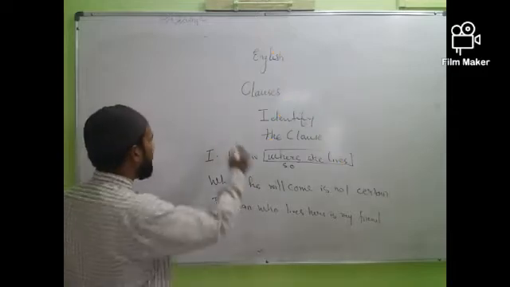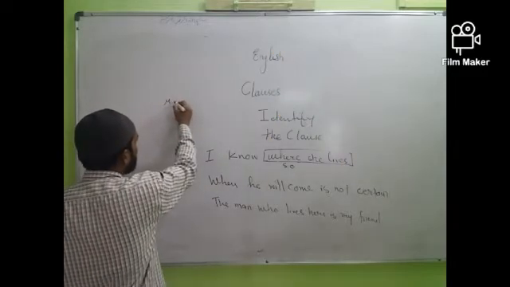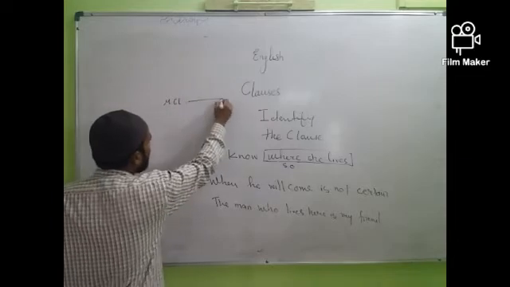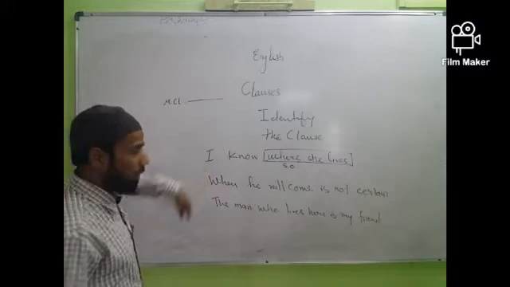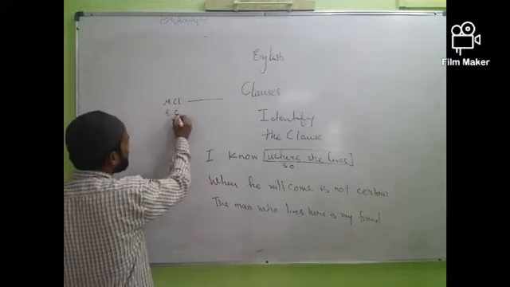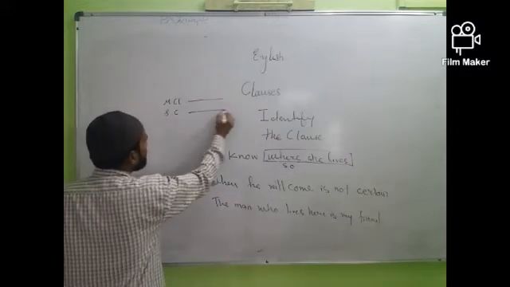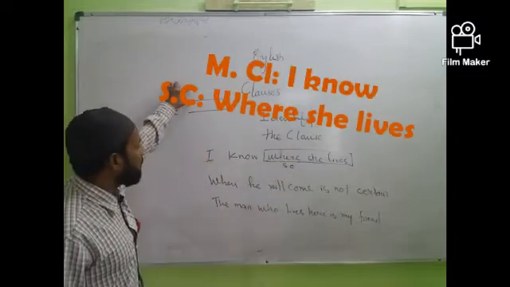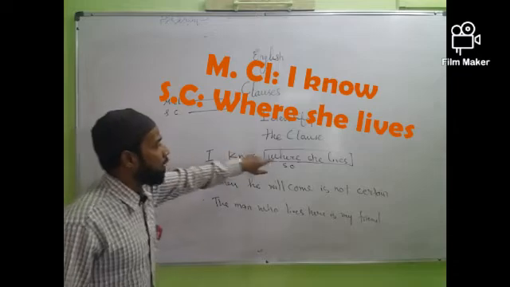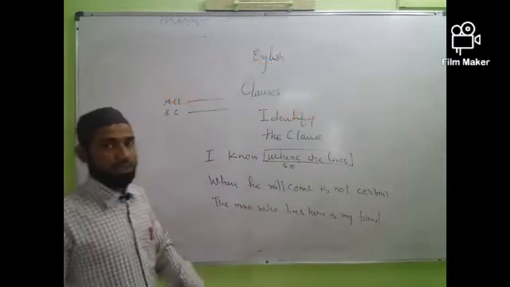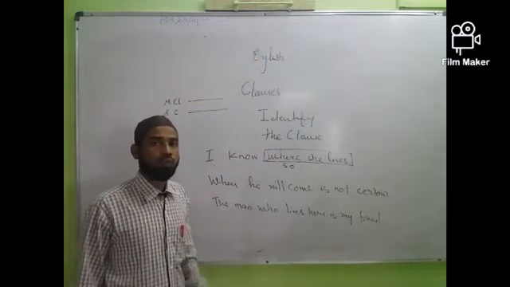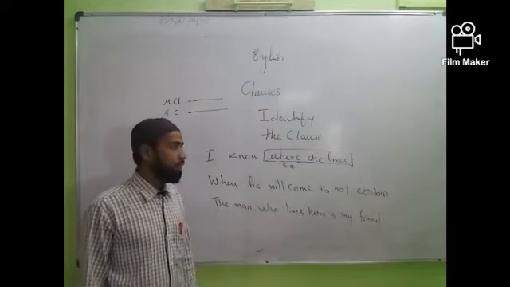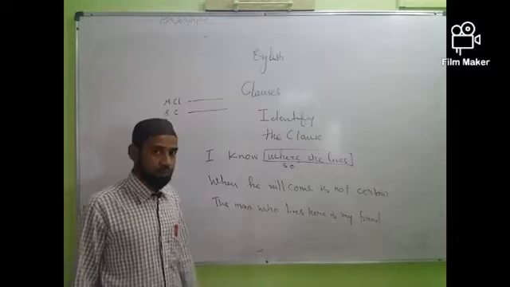So how to write? In your examination you write main clause, which is also called principal clause, and write here I know. Below it you write subordinate clause, and after it you write where she lives. So your main clause will be I know, and subordinate clause will be where she lives. Sometimes this simple question is asked for 1 mark, and sometimes for half marks. So it is a very important question.